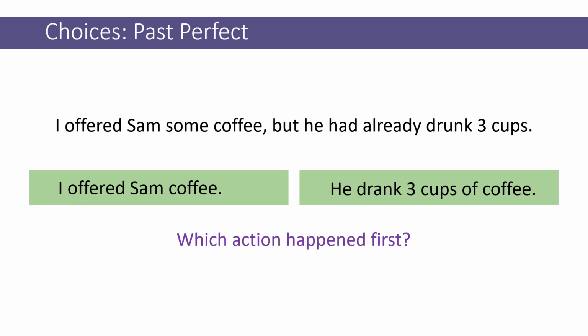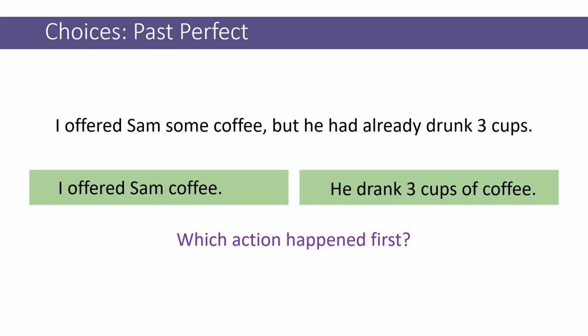So let's take a look at this sentence. I offered Sam some coffee, but he had already drunk 3 cups. Which one happened first? Remember, if we know the rule, this is actually a really simple question. What is in the past perfect is always going to be the action that happened first. So we need to look at the verbs in each one of these.